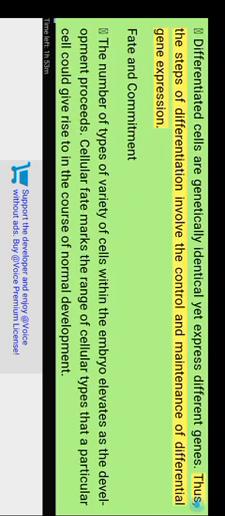In the recent past, emerging evidence highlights that regulation of non-coding RNA plays a part in multiple developmental steps and cellular differentiation. With few outliers, all of the cells within a given organism follow genomic equivalence, implying that the genetic information is the same in all cells. Differentiated cells are genetically identical yet express different genes. Thus, the steps of differentiation involve the control and maintenance of differential gene expression.